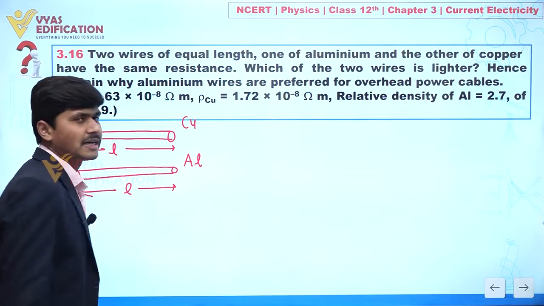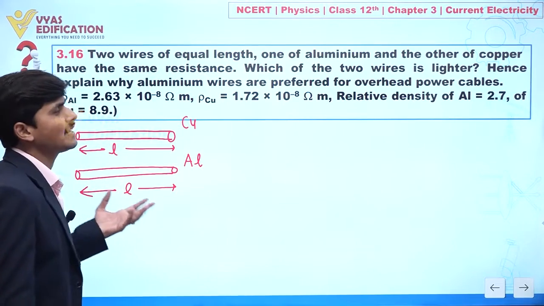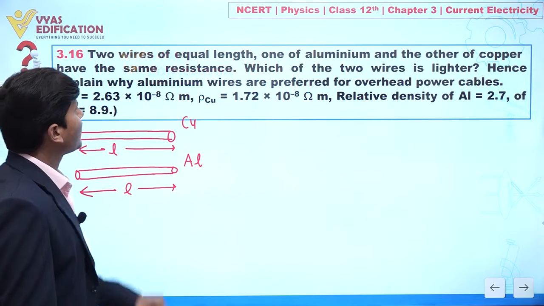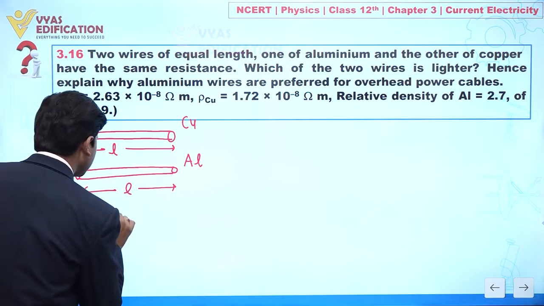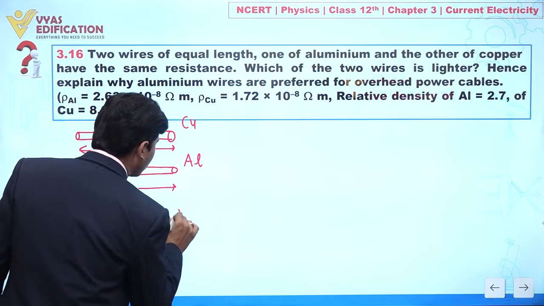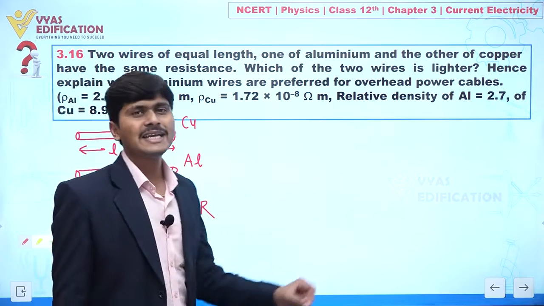But if we talk about cross-section area, nothing is given to you. One more piece of information is given: the resistance of copper and the resistance of aluminium is also the same. I am taking it as R. Which of the two wires is lighter?